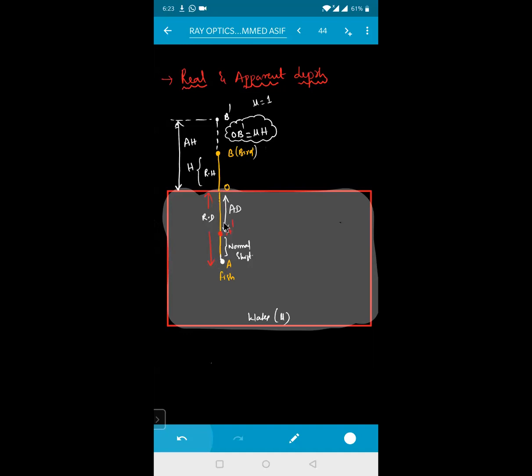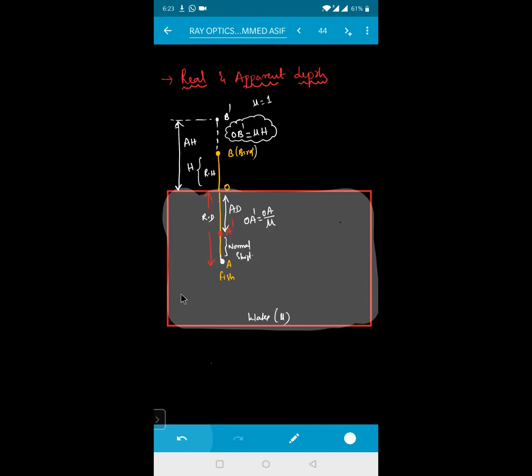Real depth. O to A dash is what, beta? Apparent depth. So apparent depth is represented by the formula OA dash equal to your OA divided by your mu. OA is nothing but your real depth. OA dash is nothing but your apparent depth.